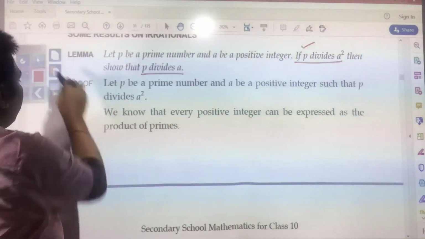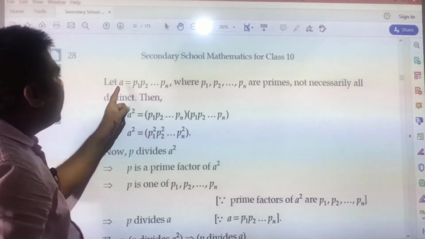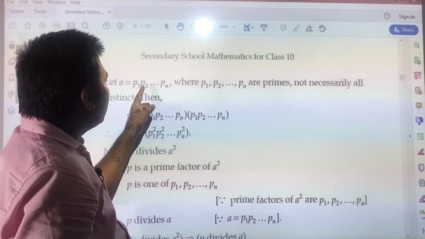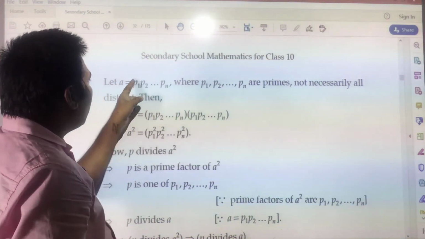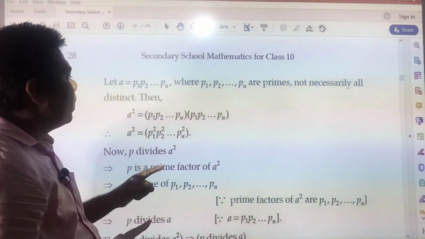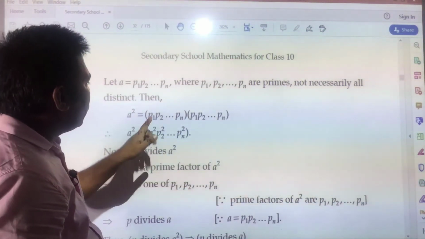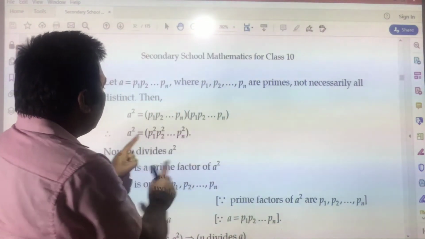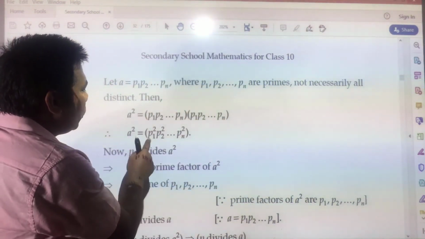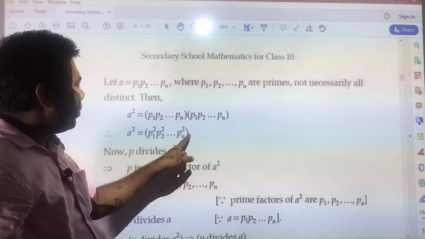So it can be written as A is equal to P1 into P2 into P3 up to Pn. These are all primes of A. Now if you are squaring A, you will get A square equal to these primes times the same primes, so A square will be equal to P1 square into P2 square up to Pn square.